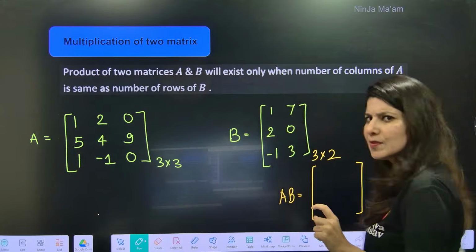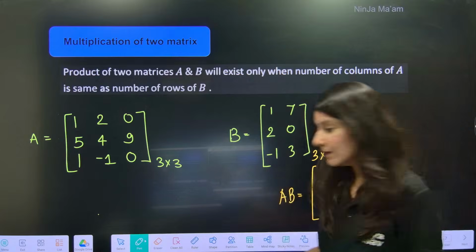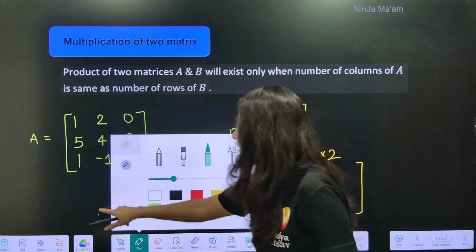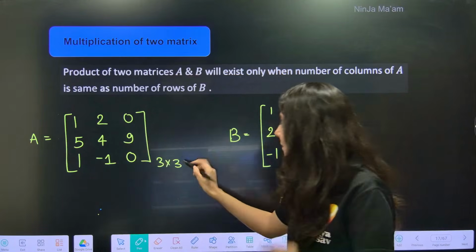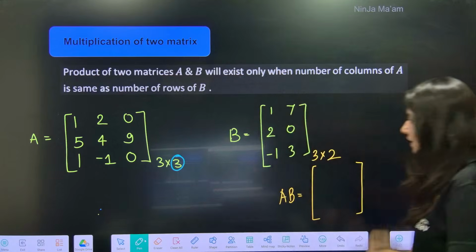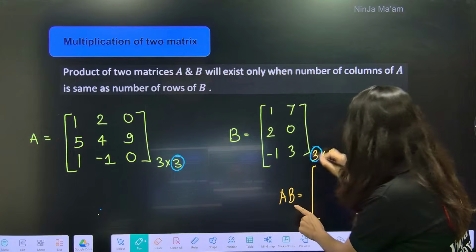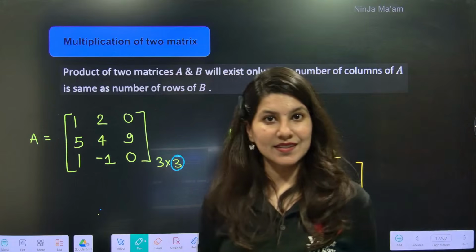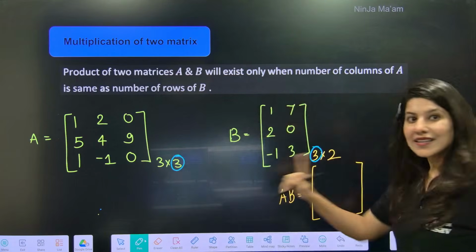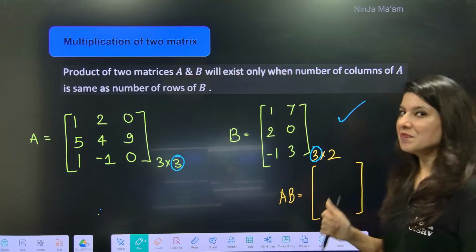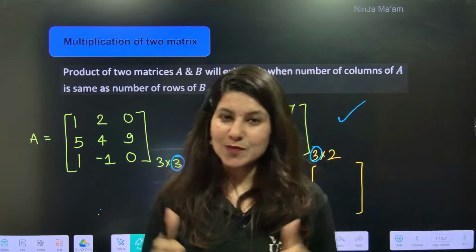So ma'am, AB is possible if number of columns of the first matrix should be equal to number of rows of the second matrix. Both are equal. So yes, matrix multiplication is possible.